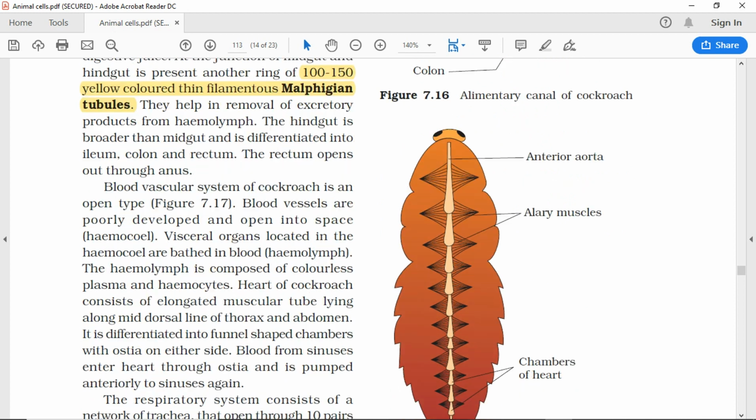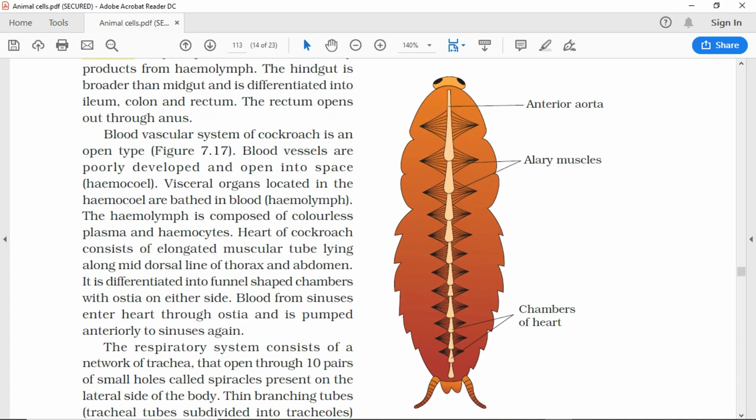The blood vascular system of cockroach is of open type, Figure 7.17. Blood vessels are poorly developed and open into spaces called the hemocoel. Visceral organs located in the hemocoel are bathed in blood, the hemolymph. The hemolymph is composed of colorless plasma and hemocytes.